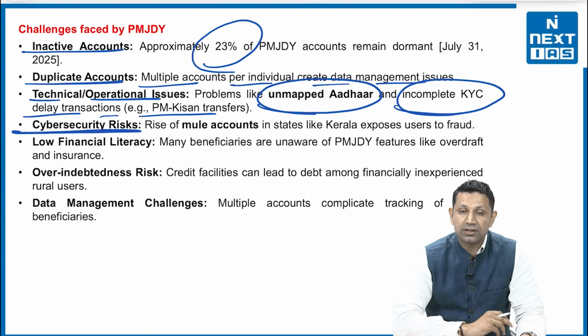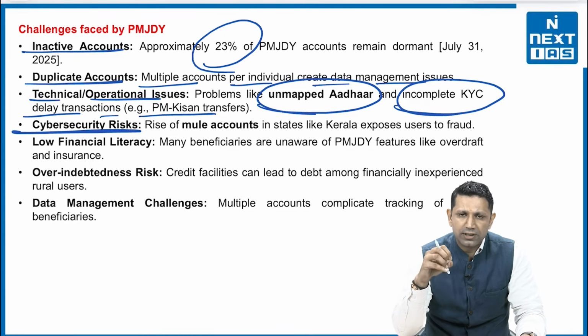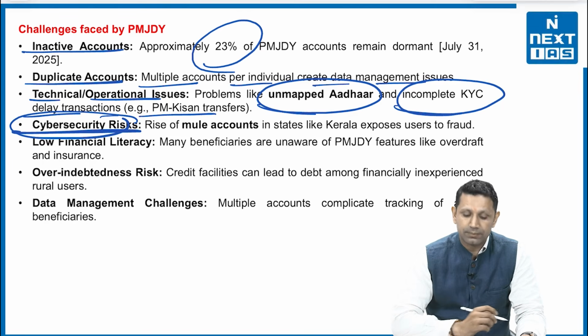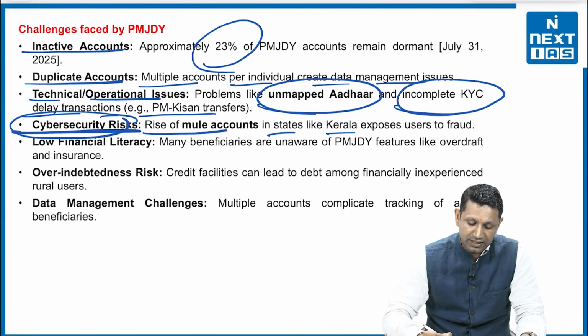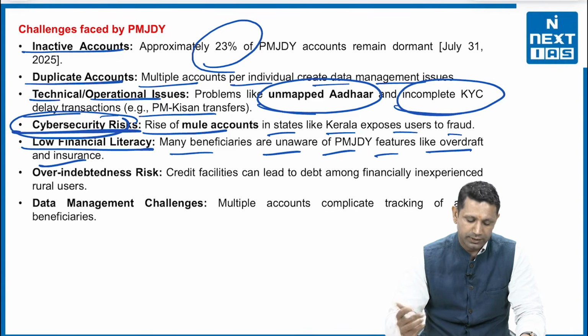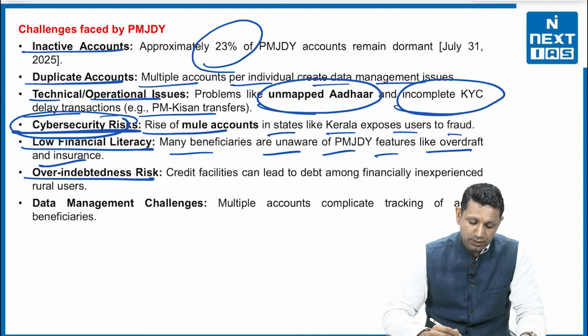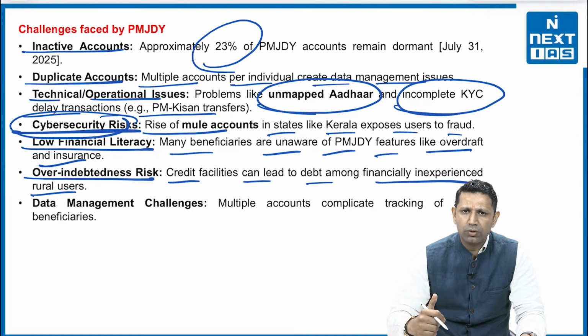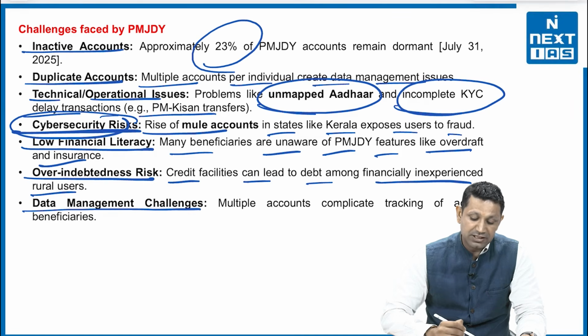Then cyber security risk, because more or less the citizens of the country are not very well educated, and new kinds of threats like cyber security are coming up. The risk of mule accounts in states like Kerala has exposed the use of fraud. Then low financial literacy is there. Many beneficiaries are unaware of PMJDY features like overdraft and insurance, and they are still not able to utilize them fully. Over-indebtedness issue. Credit facilities can lead to debt among financially inexperienced rural users. They may take a loan which they don't require and which they are now not able to pay. Then data management challenges. Multiple accounts complicate tracking of actual beneficiaries.